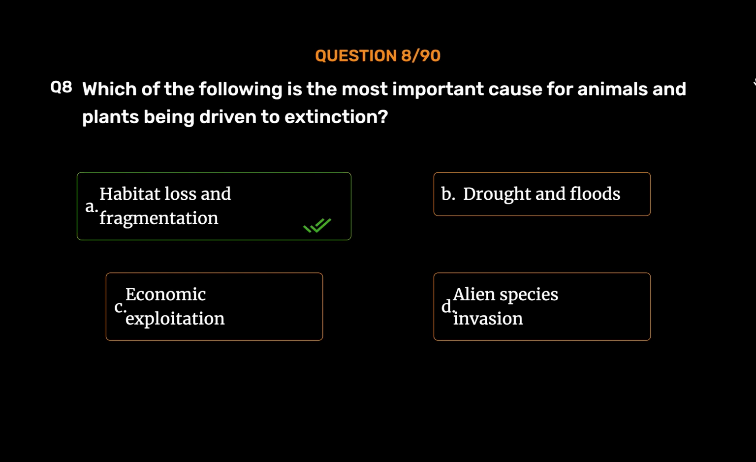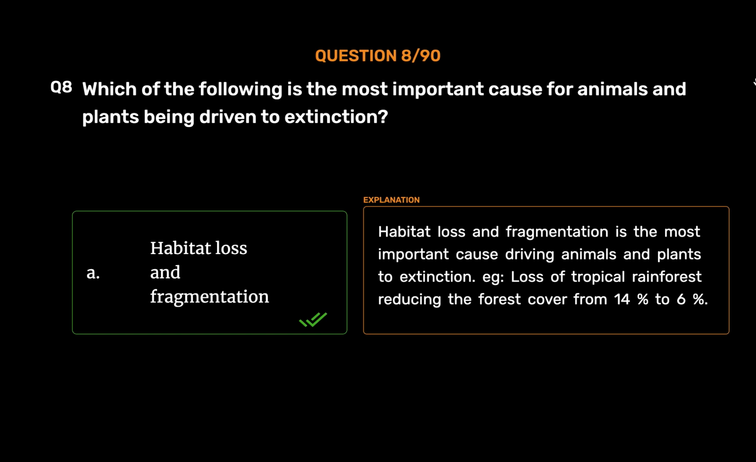Habitat loss and fragmentation. Habitat loss and fragmentation is the most important cause driving animals and plants to extinction. E.g., loss of tropical rainforest reducing the forest cover from 14% to 6%.